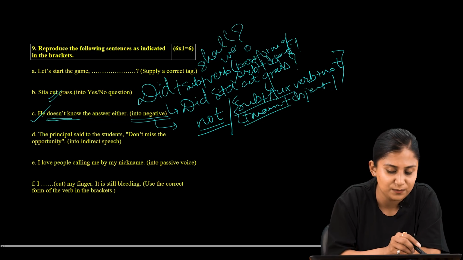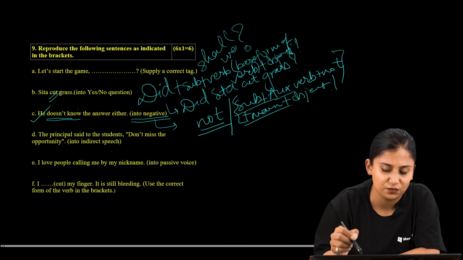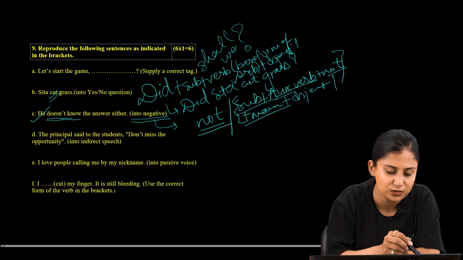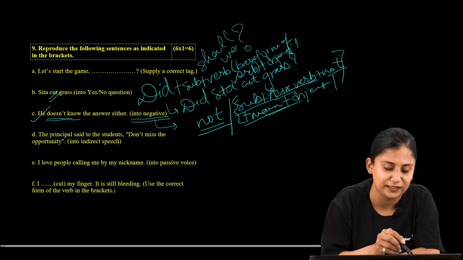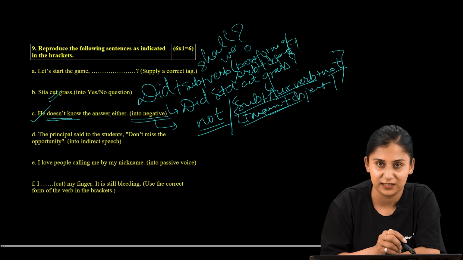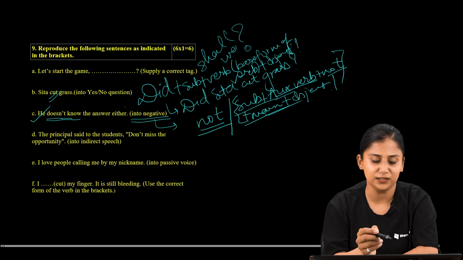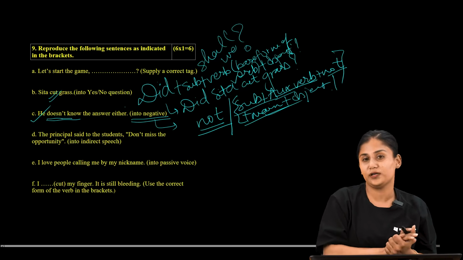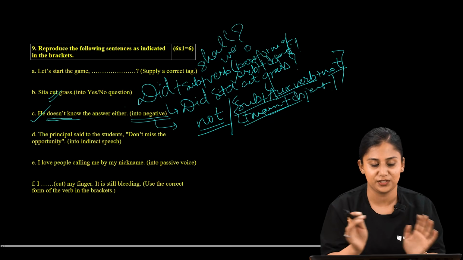So here, he is the subject, so does not know. We are provided the auxiliary verb does, and then the negation form not also, and then the main verb is know, and then the rest of the sentence is provided. That is the answer. So the sentence is already in a negation form, so we don't have to change it.